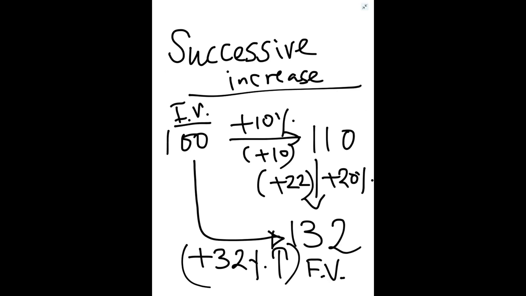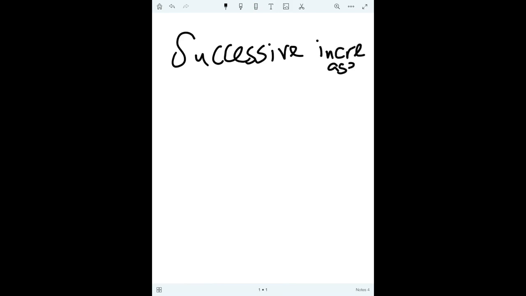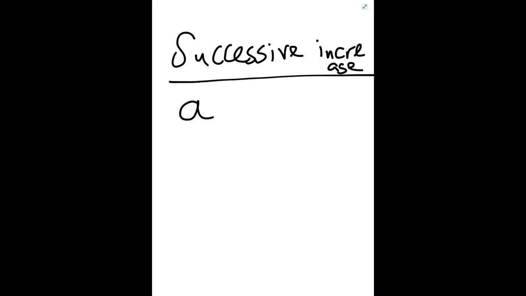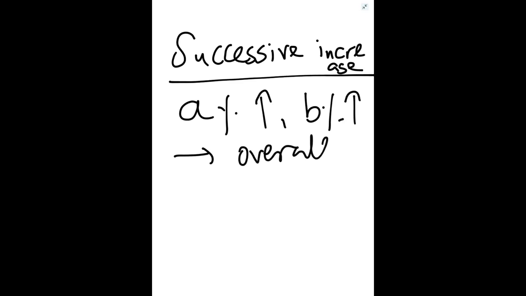So what is the formula for this successive increase? Shortcut formula now I am telling. Suppose a value gets increased by A%, then B%. So overall increase will be A plus B plus AB by 100.